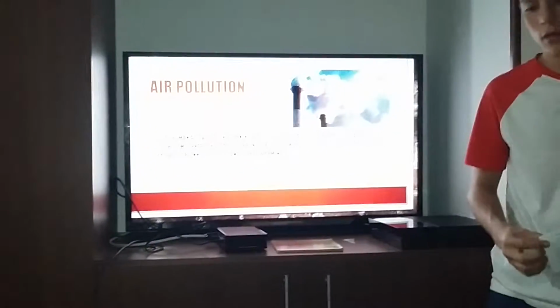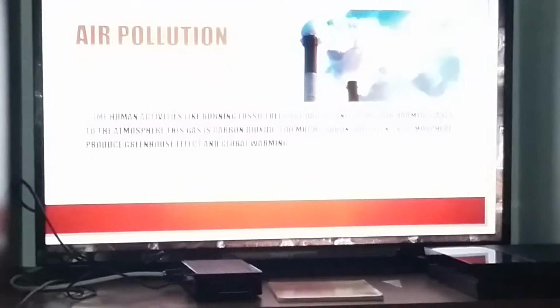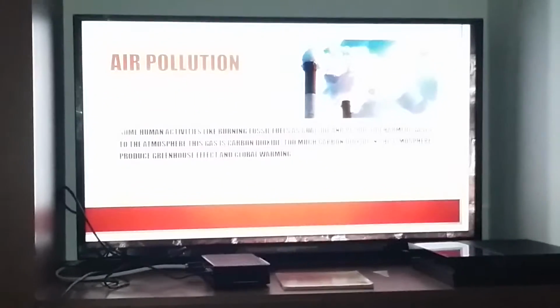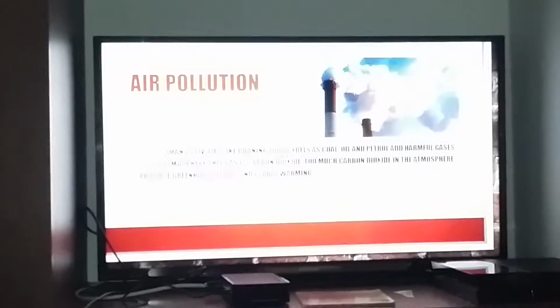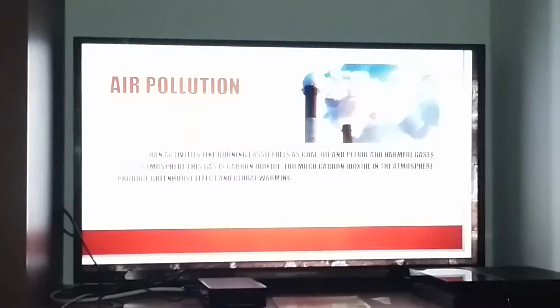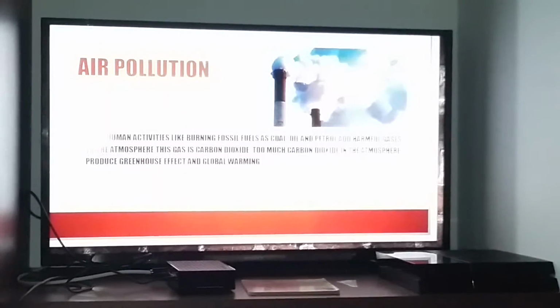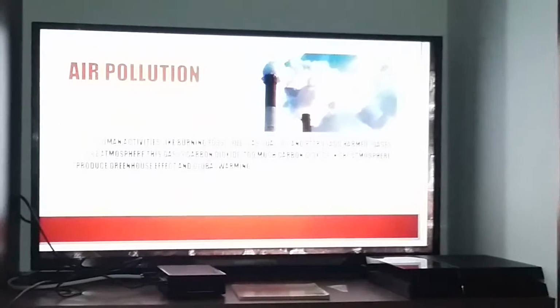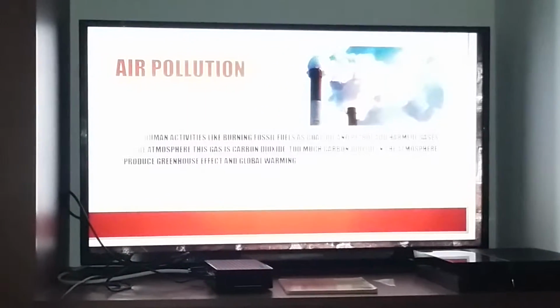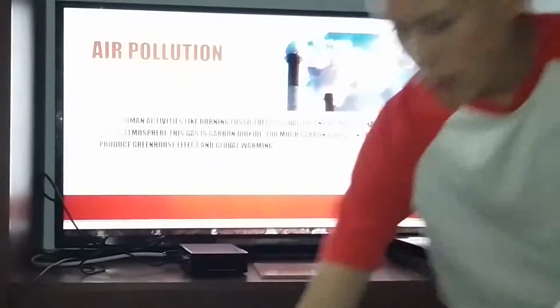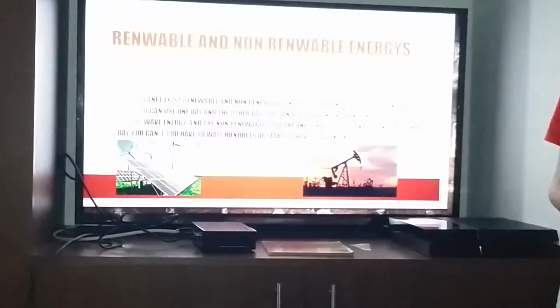The air pollution also damages the ozone layer. It can be produced by burning fossil fuels such as coal, oil, and petrol. These add harmful gases to the atmosphere and produce air pollution.